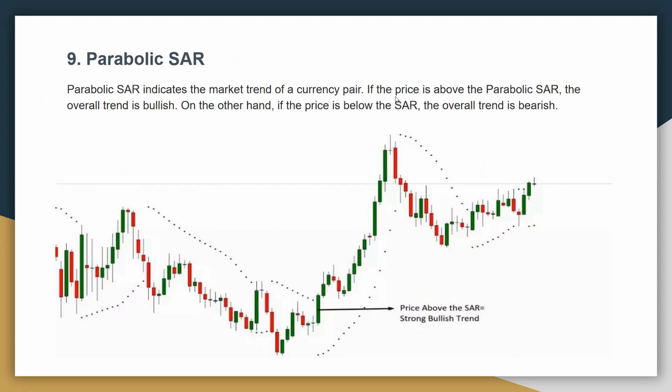Parabolic SAR. Parabolic SAR indicates the market trend of a stock or currency pair. If the price is above the parabolic SAR, the overall trend is bullish. On the other hand, if the price is below the SAR, the overall trend is bearish. Here is the example.